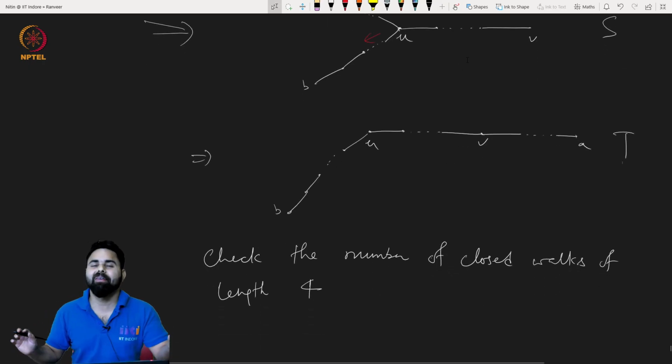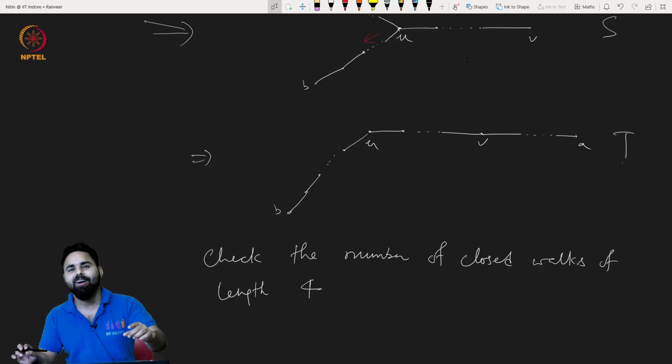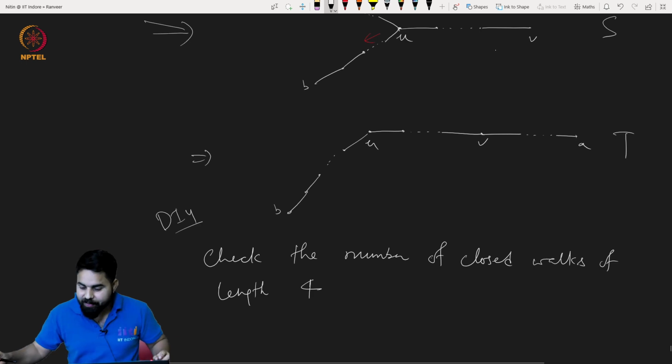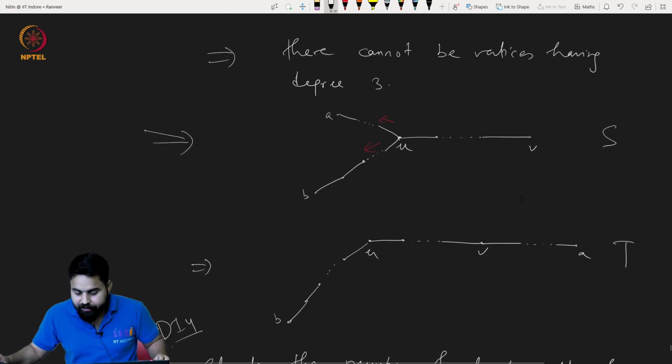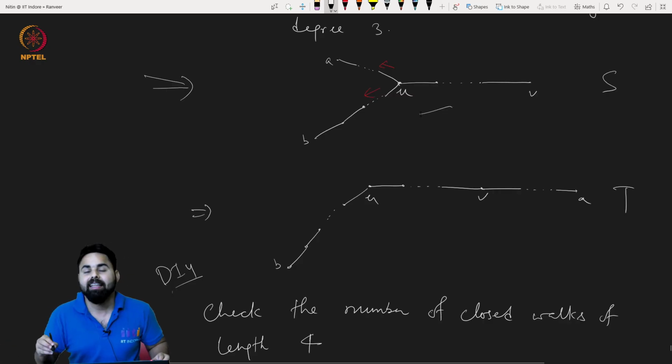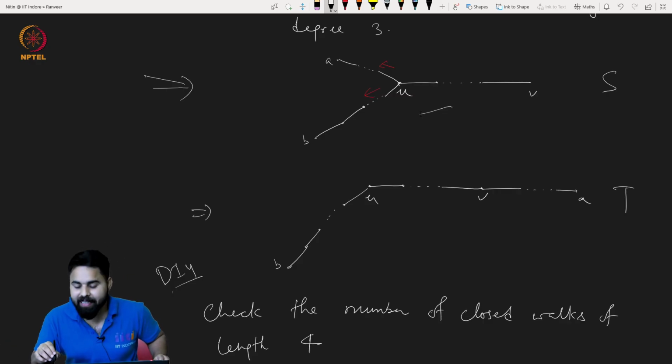There will be a difference, the difference will be of 4. We have seen this in our exercise. I actually do not remember, so again you just check it. This is a DIY for you. The number of closed walks of length 4 here will be differing.